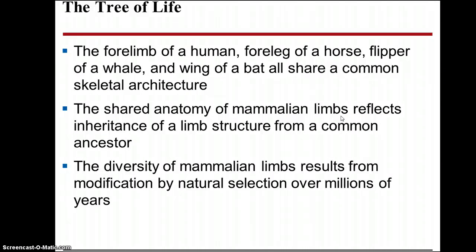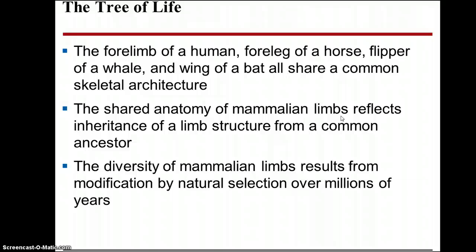Another common theme here is that certain structures come from common ancestors. So for instance, I'm just going to read this one to you here. The forelimb of a human, the foreleg of a horse, the flipper of a whale, and wing of a bat all share common skeletal architecture. If you were to dissect those things and look at them, you would see that they're very similar in their architecture.